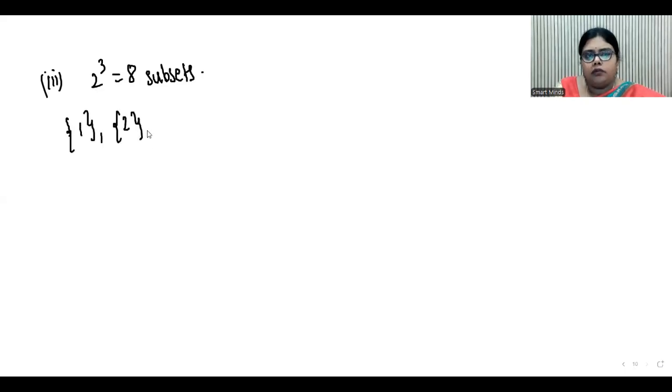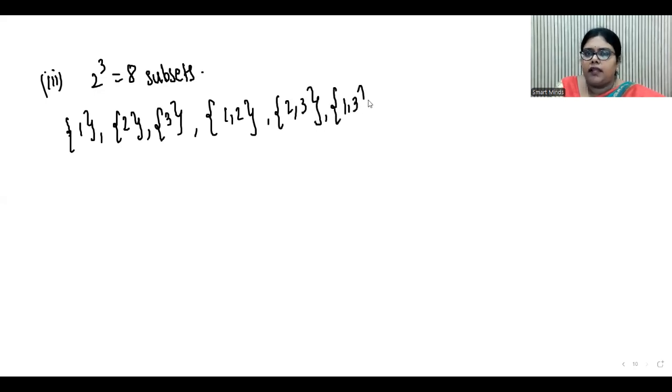Then coming to the third bit, {1, 2, 3}. There are 3 elements. As per the formula, 2 power 3 is 8. So you will have 8 subsets. What are those 8 subsets? First you have {1}, then {2}, then {3}, taking one single element at a time. Now we will take 2 at a time: {1, 2}, {2, 3}, {1, 3}, and then taking 3 at a time, {1, 2, 3}. And then finally the null set, because the null set is a subset of every set.